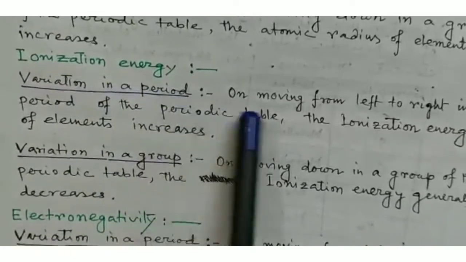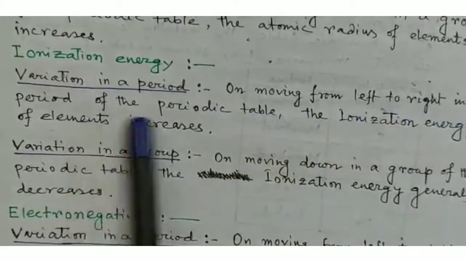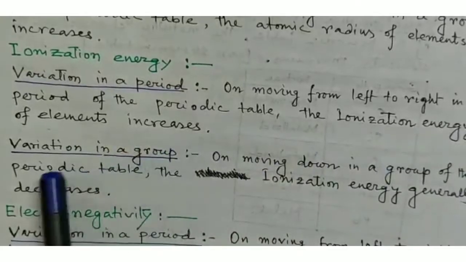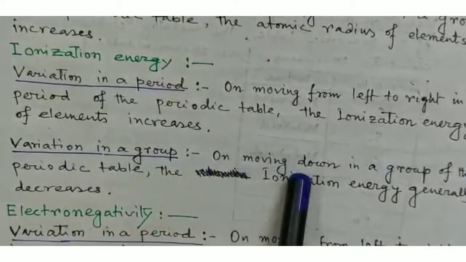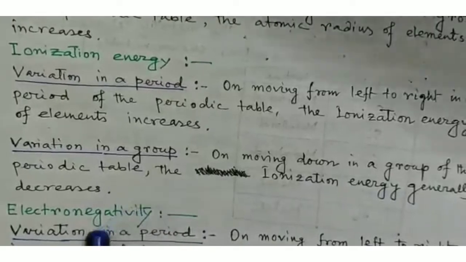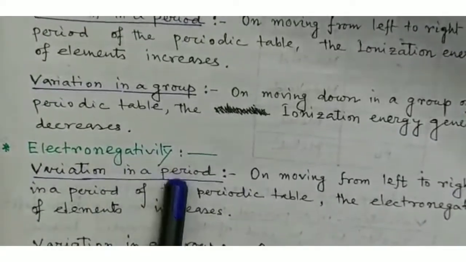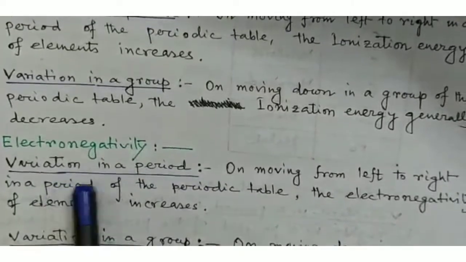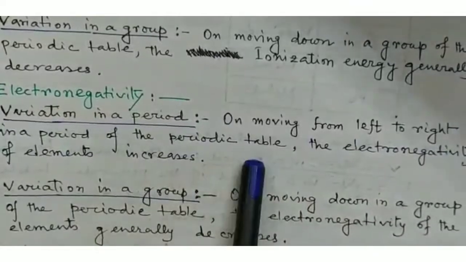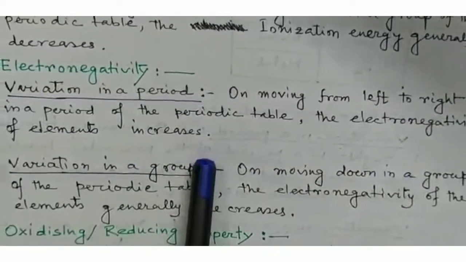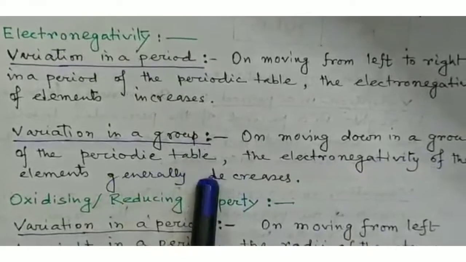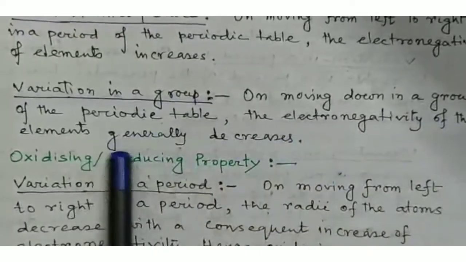Number 2 is ionization energy. Variation in a period: on moving from left to right in a period of the periodic table, the ionization energy of elements increases. Variation in a group: on moving down in a group, the ionization energy generally decreases. The next property is electronegativity. Variation in a period: on moving from left to right, the electronegativity of elements increases. Variation in a group: on moving down in a group, the electronegativity of the elements generally decreases.